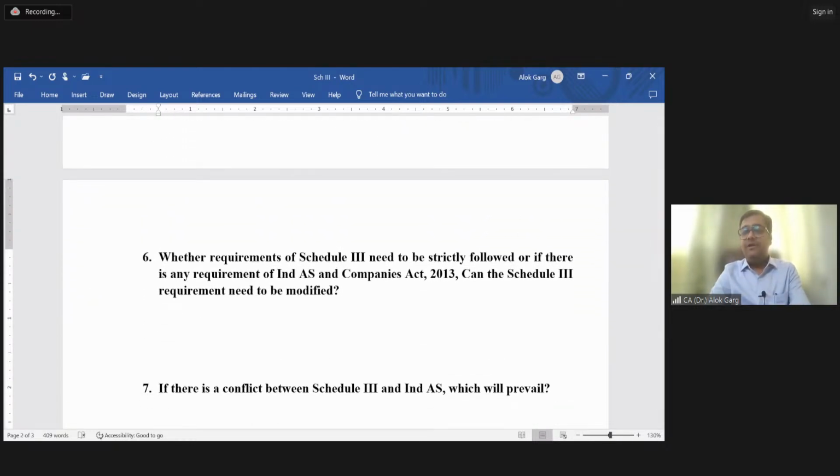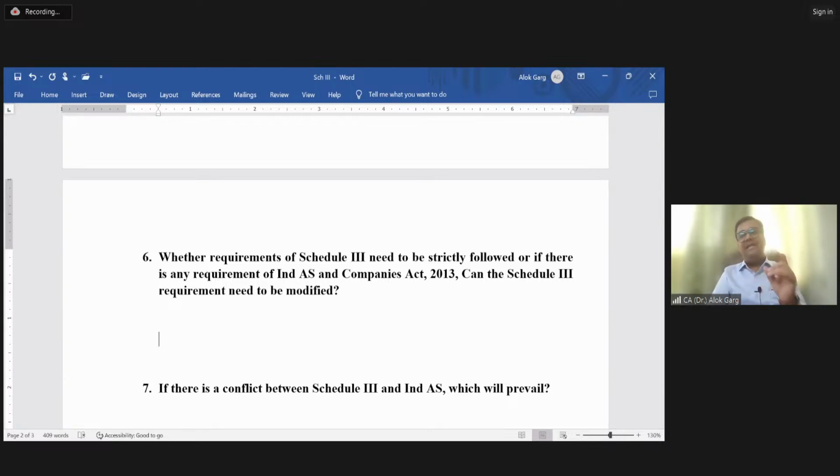Whether the requirement of Schedule 3 needs to be strictly followed, or if there is any requirement of Ind AS and the Companies Act, can the Schedule 3 requirement be modified?